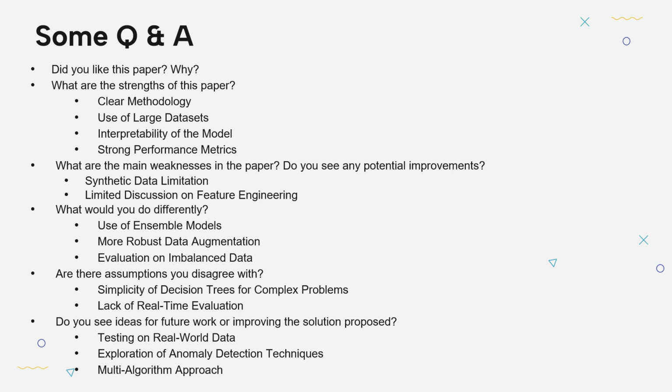And there is a lack of real-time evaluation. It assumes that the batch pre-processing approach used in training the model will work equally well for real-time fraud detection. However, a real-time system often needs to detect fraud on the fly with very low latency, which was not directly addressed in the paper.